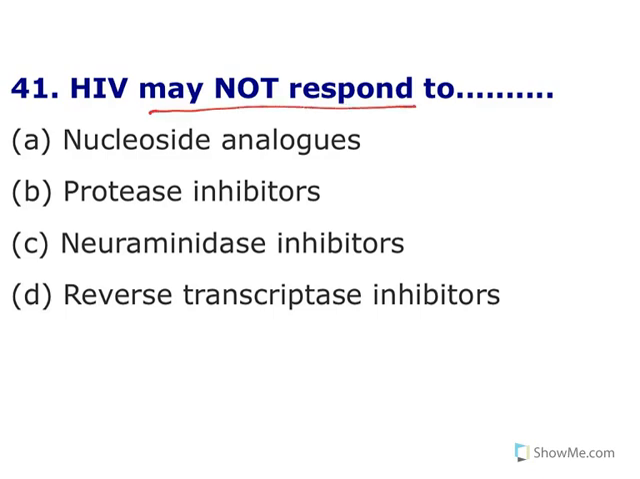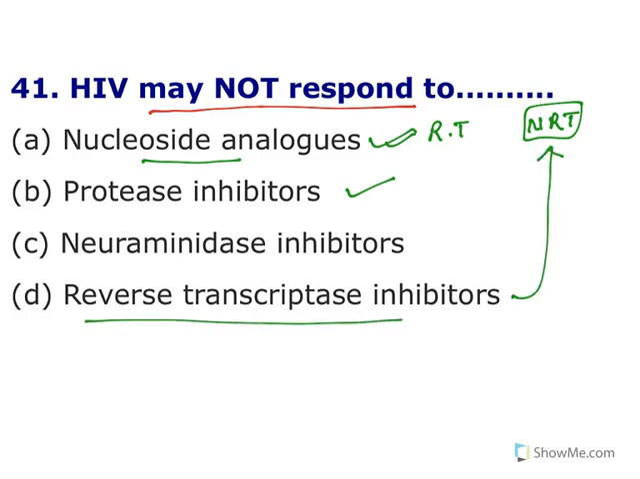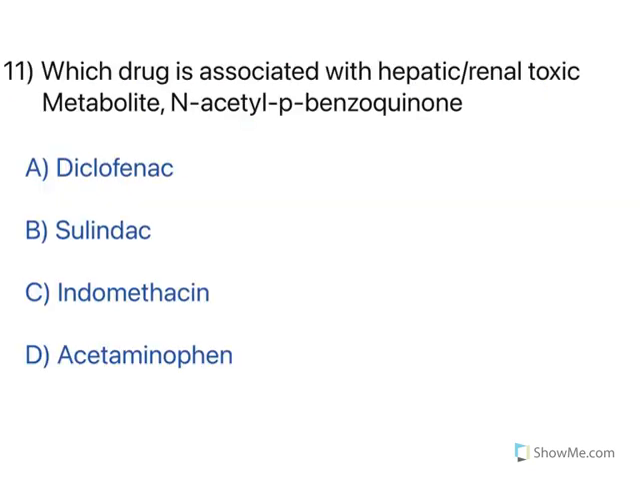HIV may not respond to which of the following? See, reverse transcriptase inhibitors, nucleoside reverse transcriptase inhibitors, they are the choice of drugs, so they will respond to HIV. Protease inhibitors, ritonavir, nelfinavir, all of them, they also respond to HIV. Reverse transcriptase inhibitors, as we have seen, they are very much responsive to HIV. So which one will not respond? Neuraminidase inhibitors, these are used to treat influenza but not HIV. So option C will not respond, so option C is the correct answer. Moving to the next one.